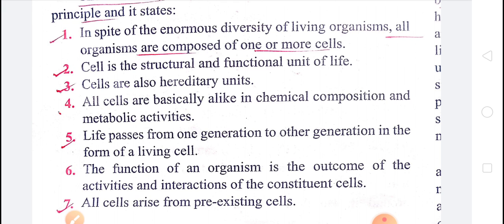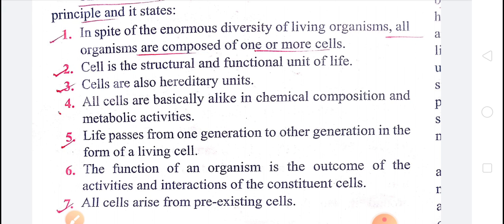In the last, we'll conclude the following points regarding the cell theory. The cell theory was given by Schwann and Schleiden. Later, Rudolf Virchow also added some points in cell theory.